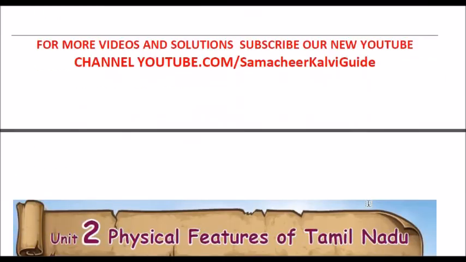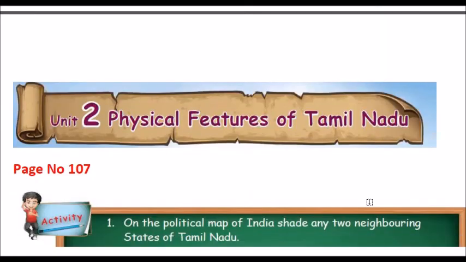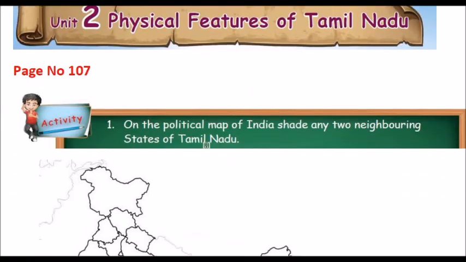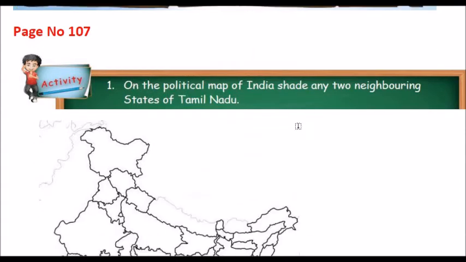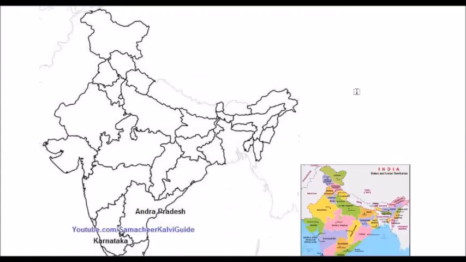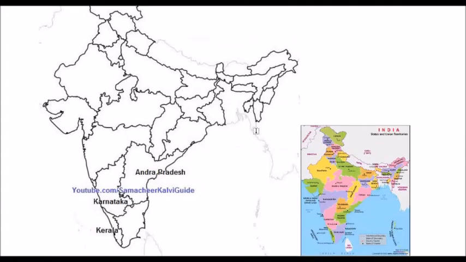Children, now we will go to the in-text exercises that is given in page number 107. Activity. On the political map of India, shade any two neighboring states of Tamil Nadu. I have given you the map and the neighboring states are marked here. I have also given you the political map with all the states marked.